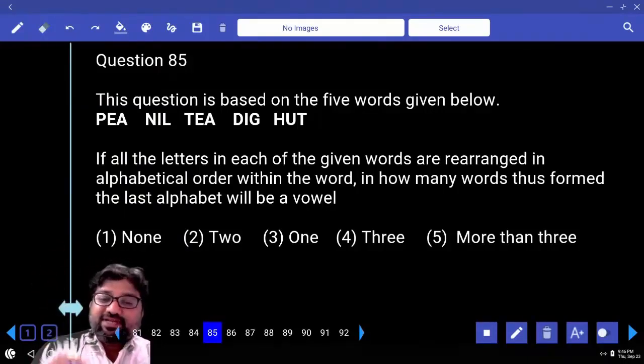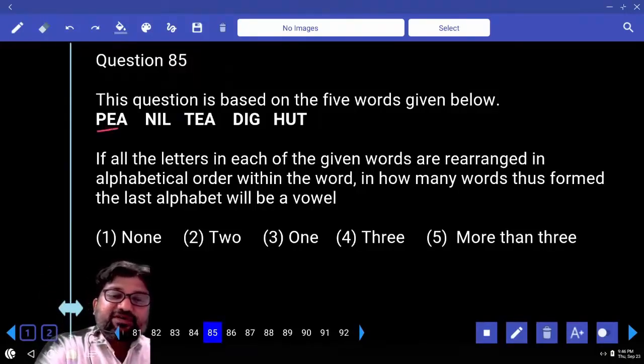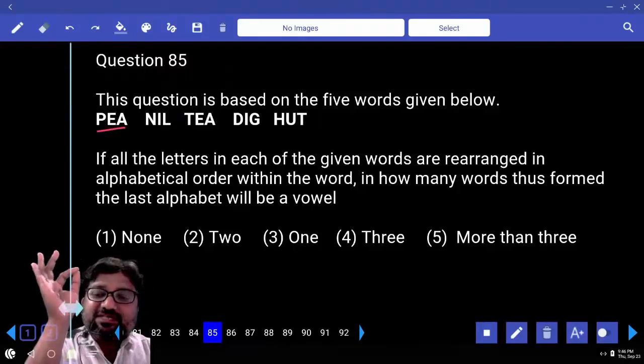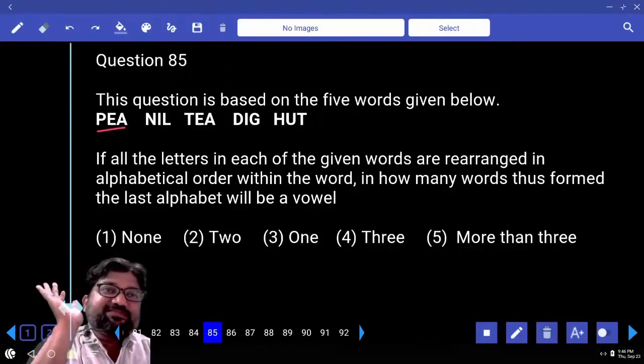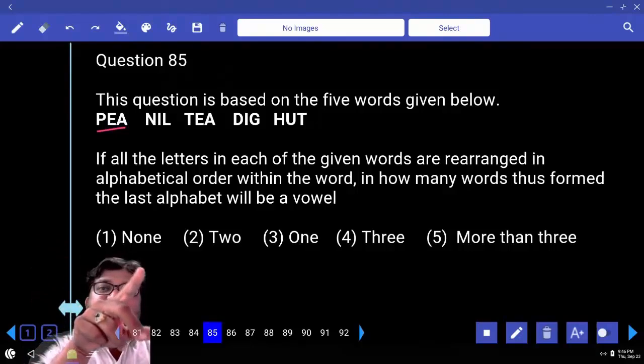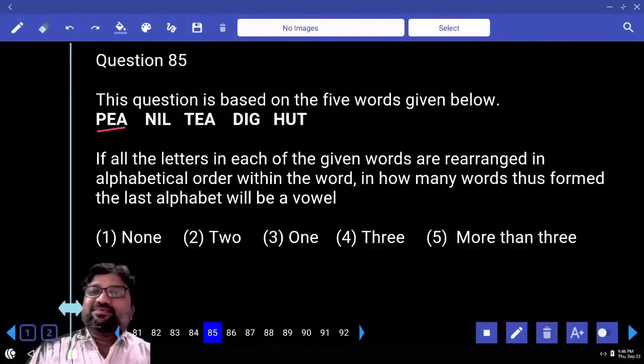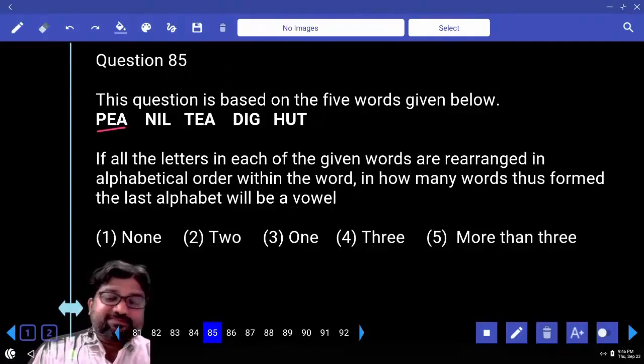You are arranging in which order? Alphabetical order. In each word, consider only the vowel, and that vowel's place value should be more than all the others.